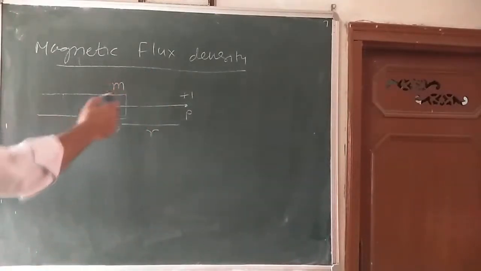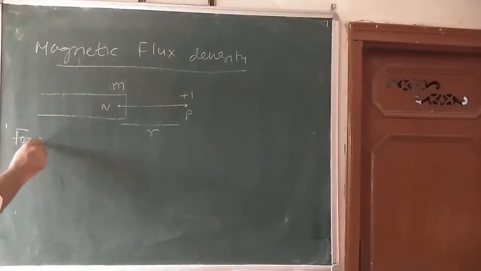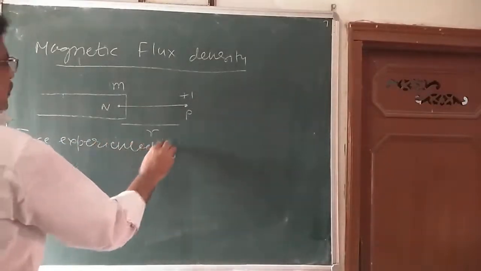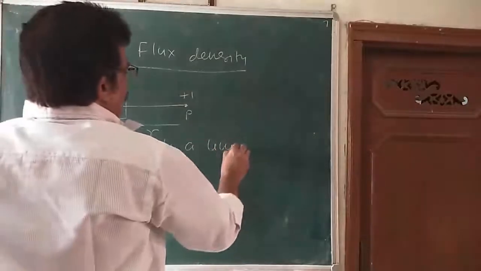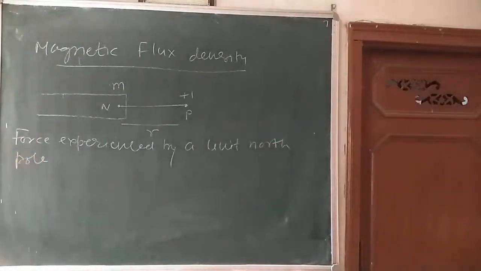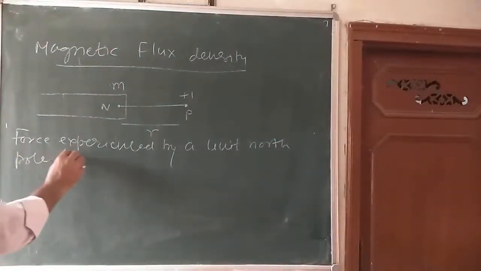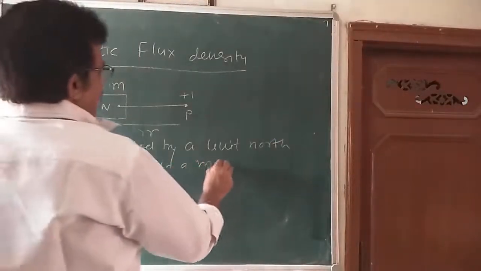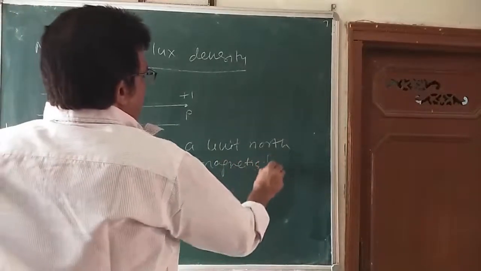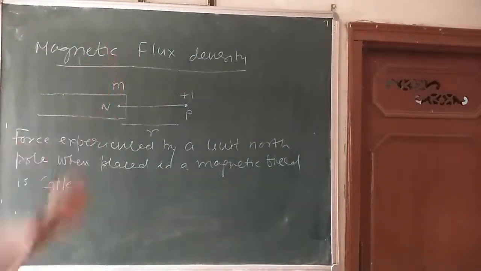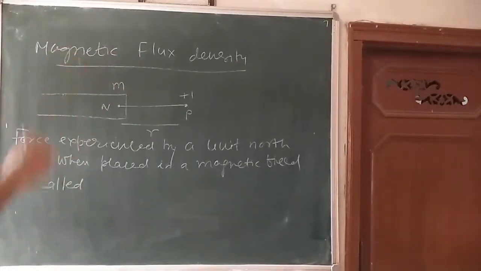So the force experienced by a unit north pole when placed in a magnetic field is called magnetic flux density, or magnetic field intensity.